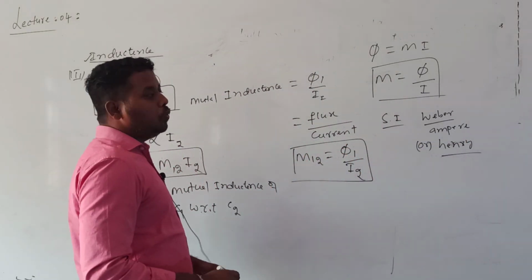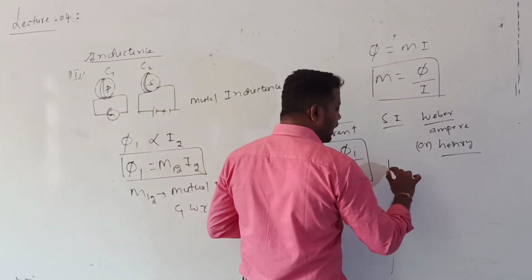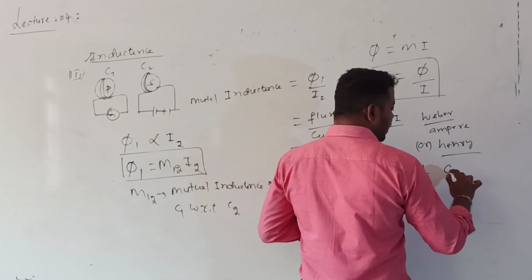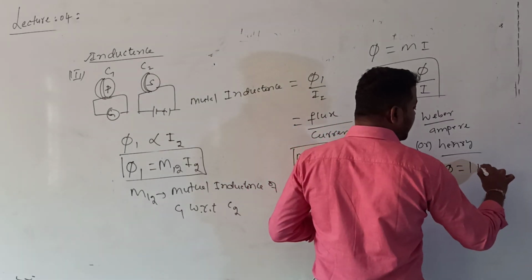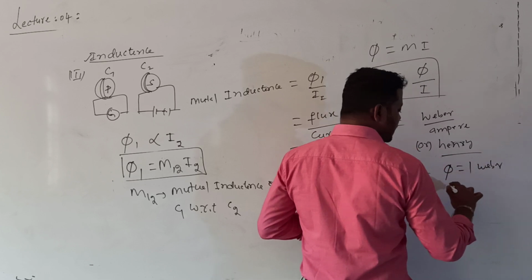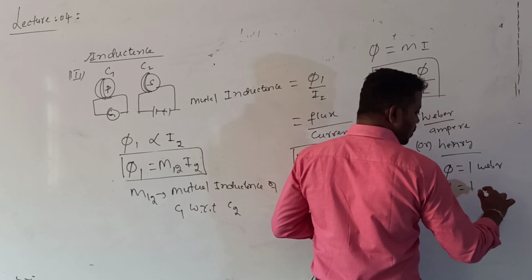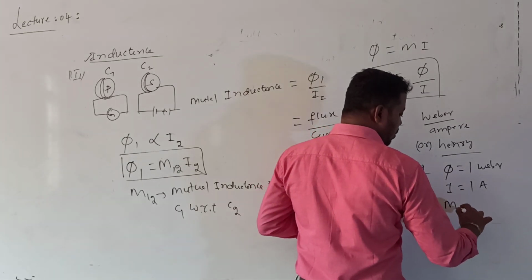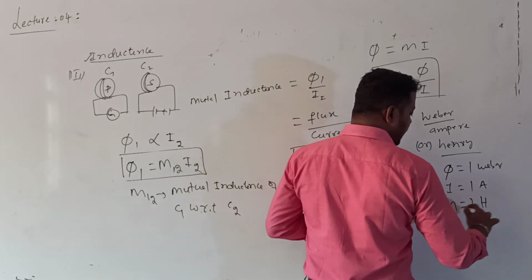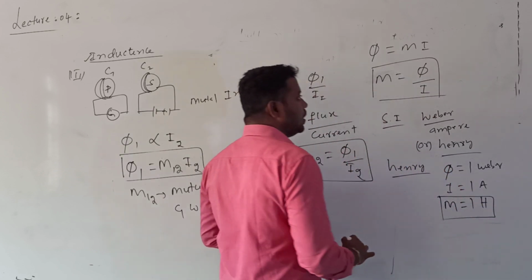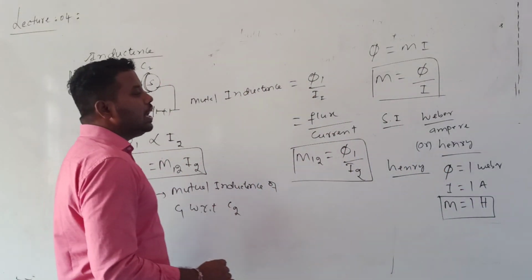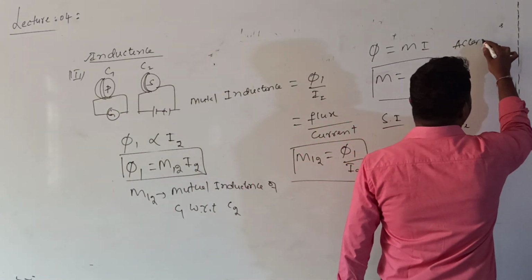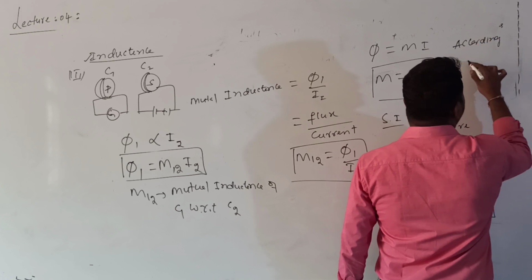When is mutual inductance said to be 1 Henry? If I want to define Henry: whenever the flux linked with a coil is 1 Weber due to the passage of 1 ampere current in another coil, then the mutual inductance is said to be 1 Henry. That is the definition of mutual inductance. Even this mutual inductance can be defined according to Faraday's second law.